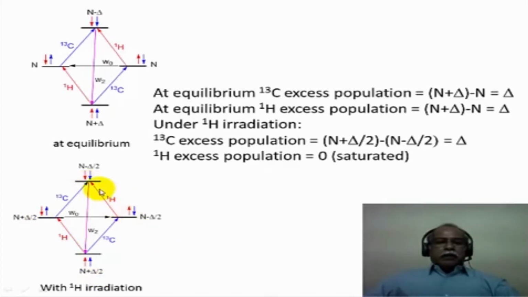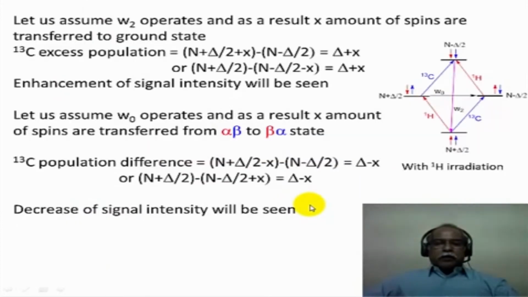Similarly, between these two levels also the population difference is essentially same. Now in the presence of the proton irradiation, if you look at the carbon 13 excess population, this would be the difference between this level and this level, which again corresponds to delta. We look at the difference between these two levels, because it is saturated, the excess population of the proton will be 0 because of the saturation that we talked about.